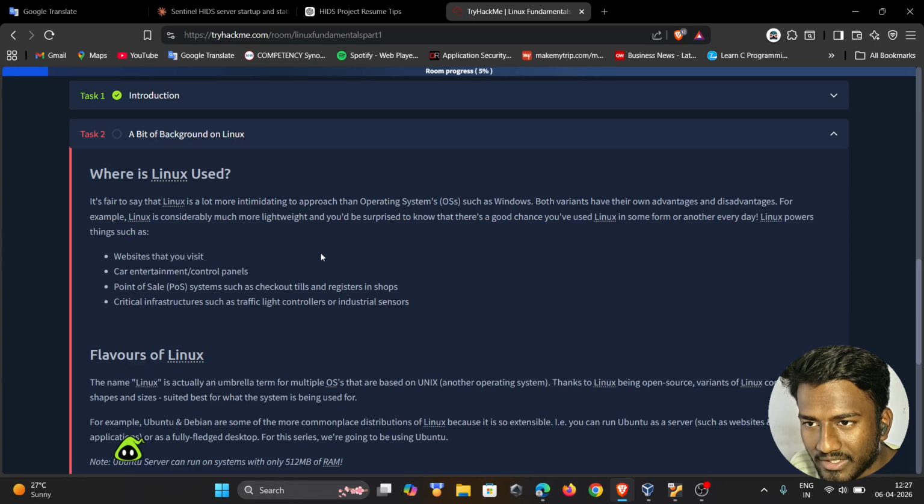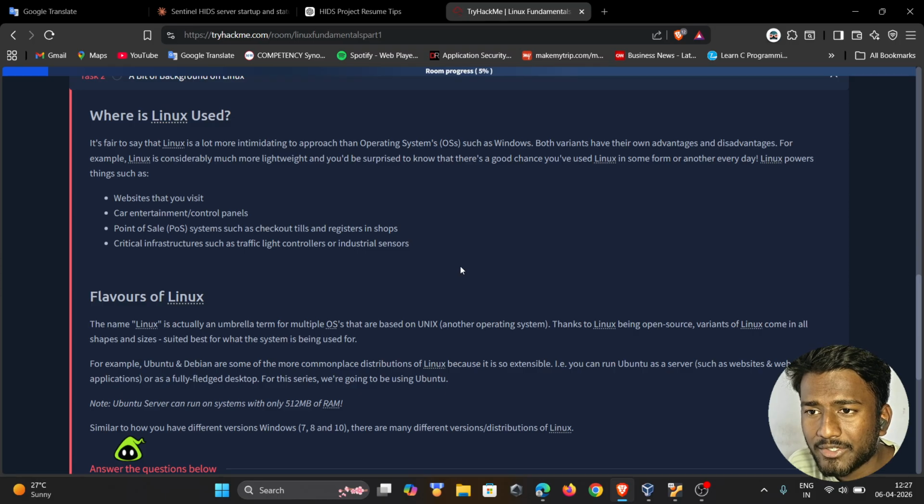But Linux is not an operating system. Linux is a kernel, and there are different distributions like Fedora and Ubuntu. I'm a lot more familiar with Ubuntu. As they say, Linux is considerably more lightweight, and you would be surprised to know that there's a good chance you have Linux in some form or another every day. Linux powers things such as websites that you visit.